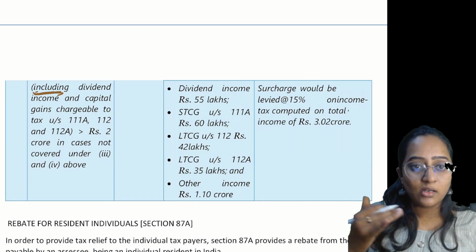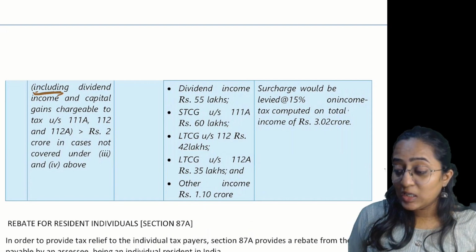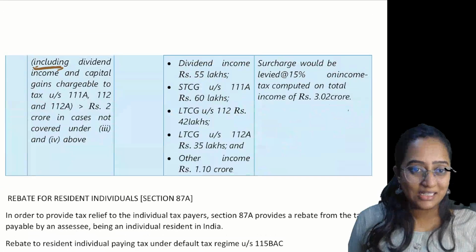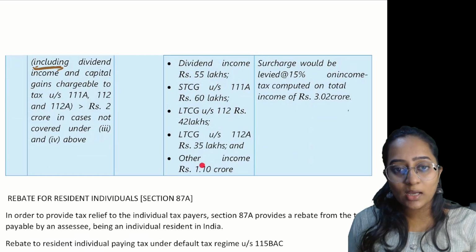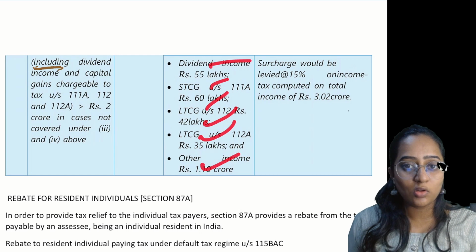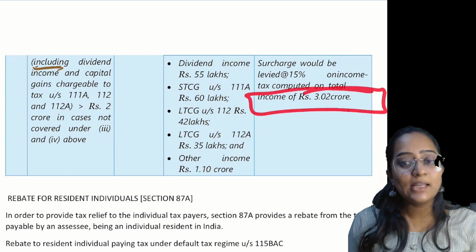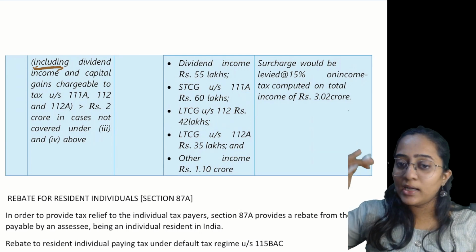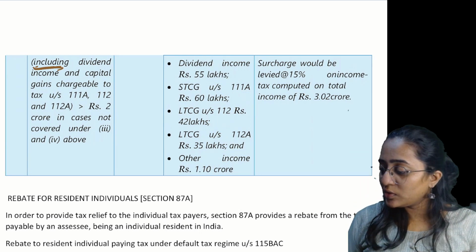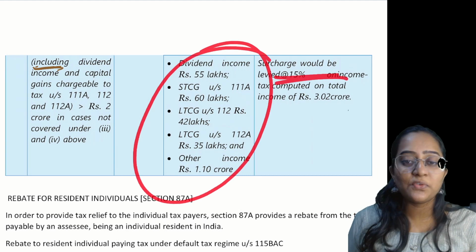Can I say that if I include all these things, my income is exceeding 2 crores? It is not covered under 3 and 4. So for the entire income I am going to charge 15%.